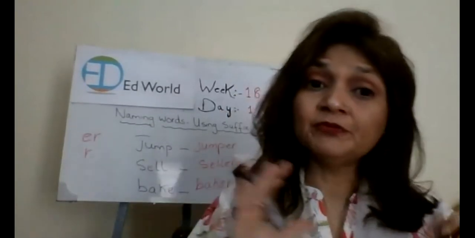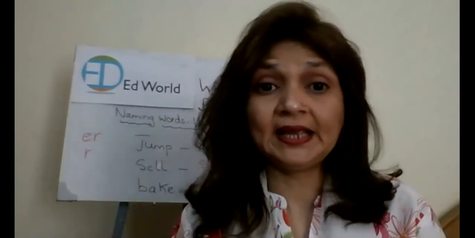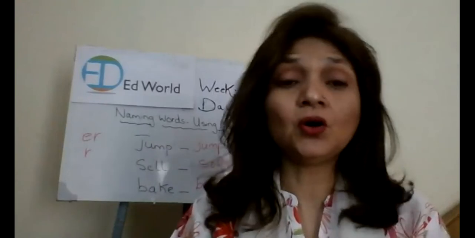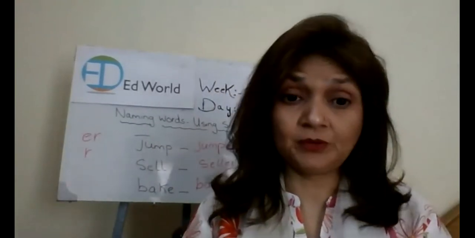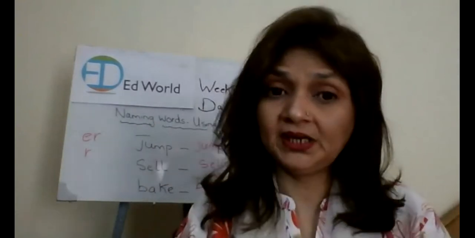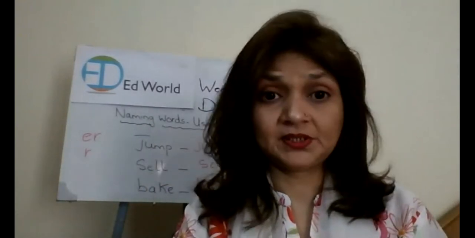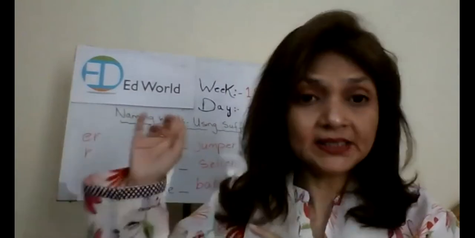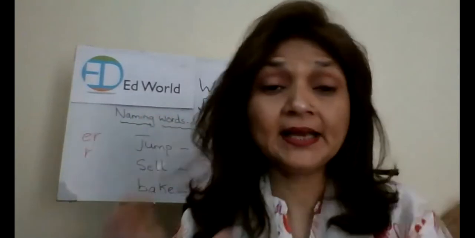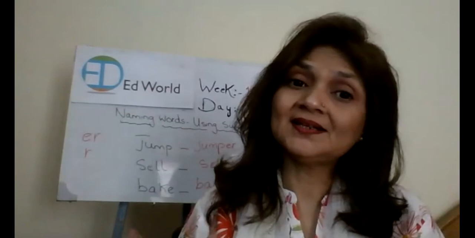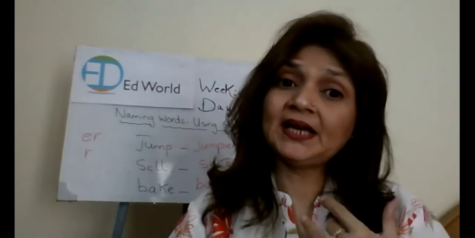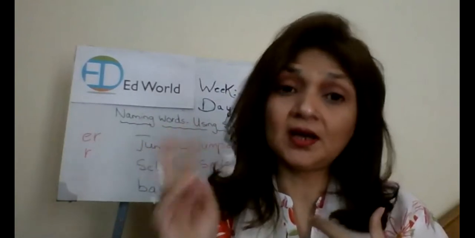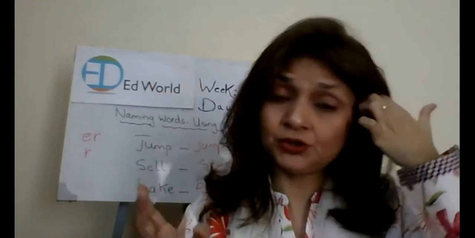So we can easily make some verbs into nouns by adding er or r. And this is our main topic: to learn how to make nouns from verbs. We only add er or r at the end of the word to make it a noun. So we add er or r to make verbs into nouns.